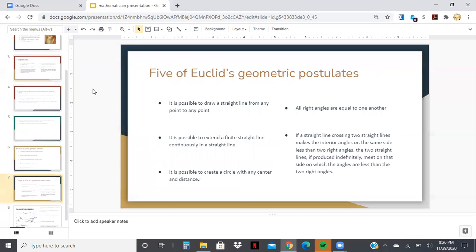And then another 5 of his geometric postulates. It is possible to draw a straight line from any point to any point. It is possible to extend a finite straight line continuously in a straight line. It is possible to create a circle with any center and distance. All right angles are equal to one another. If a straight line crossing two straight lines makes the interior angles on the same side less than 2 right angles, the 2 straight lines, if produced indefinitely, meet on that side on which the angles are less than the 2 right angles.